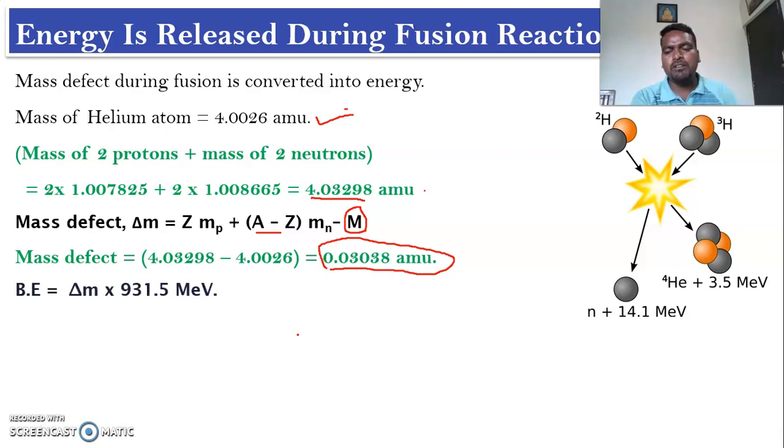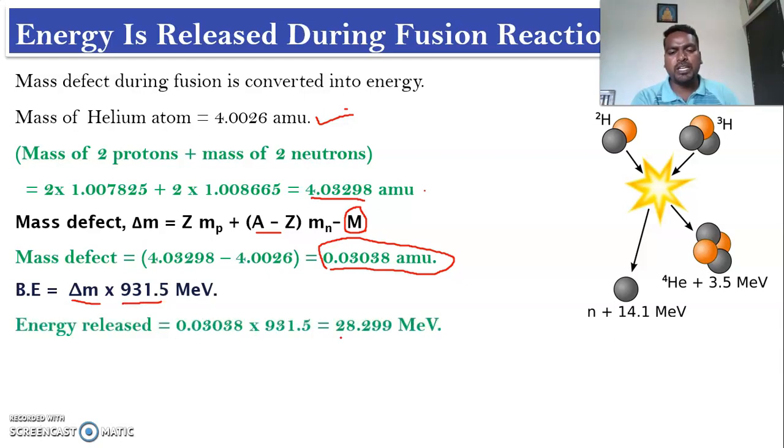Now we have got the mass defect. If you substitute the value of mass defect into the binding energy equation, that is binding energy equals mass defect times 931 mega electron volts, we are going to get 28.299 mega electron volts of energy in each fusion reaction.